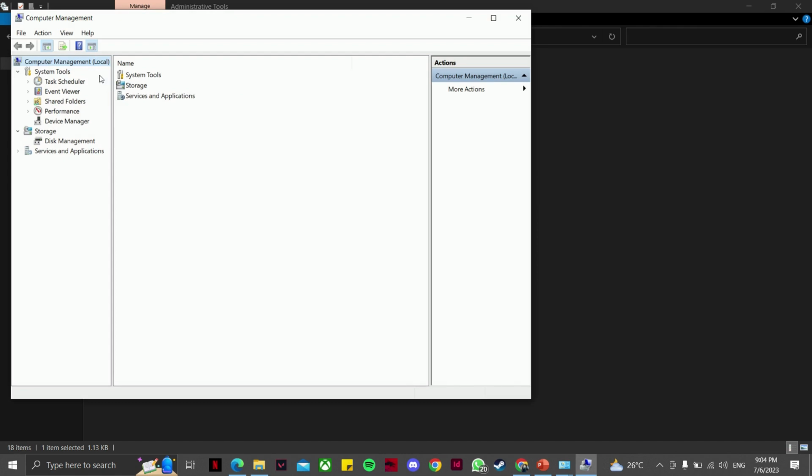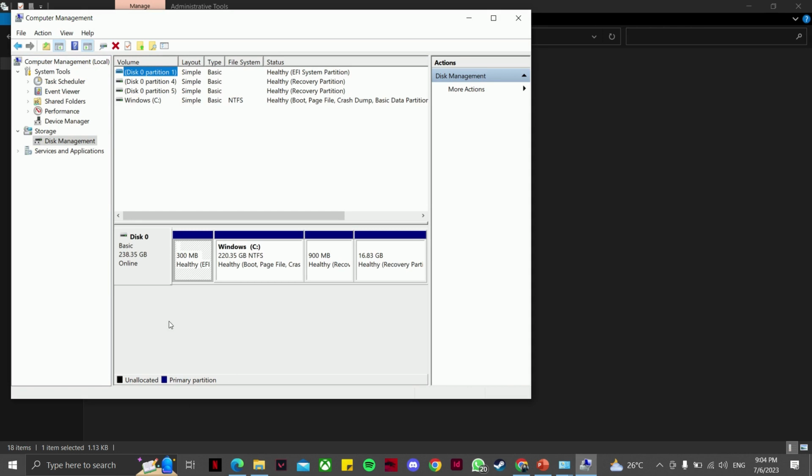In the left pane, under Storage, select Disk Management. As you can see here, there is none, so I can just continue saying my knowledge. The fourth step, in the New Simple Volume Wizard, select Next. Five, enter the size of the volume you want to create in megabytes, MB, or accept the maximum default size, and then select Next.